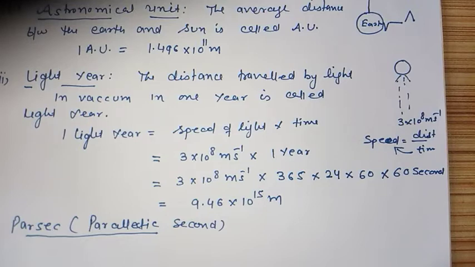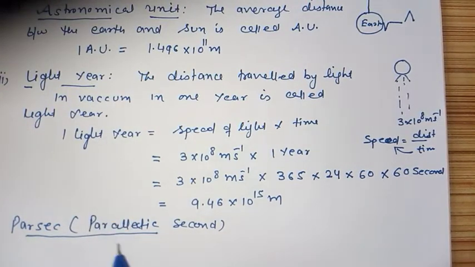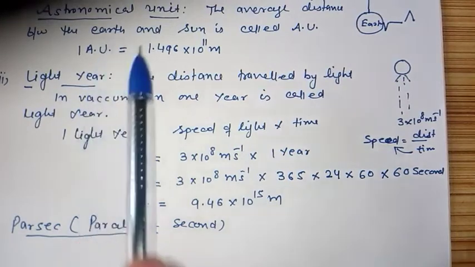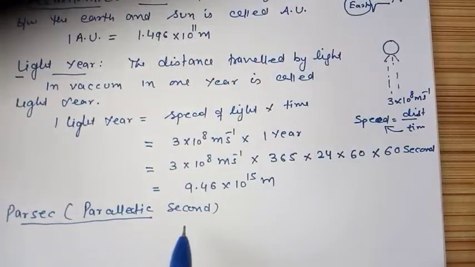Students, it is many times asked whether light year or parallactic second is a unit of time or distance. Light year is a unit of distance, and don't be confused by the word second. Second is the unit of time, but parsec or parallactic second is a unit of distance or length. So light year and parsec are both units of distance or length.